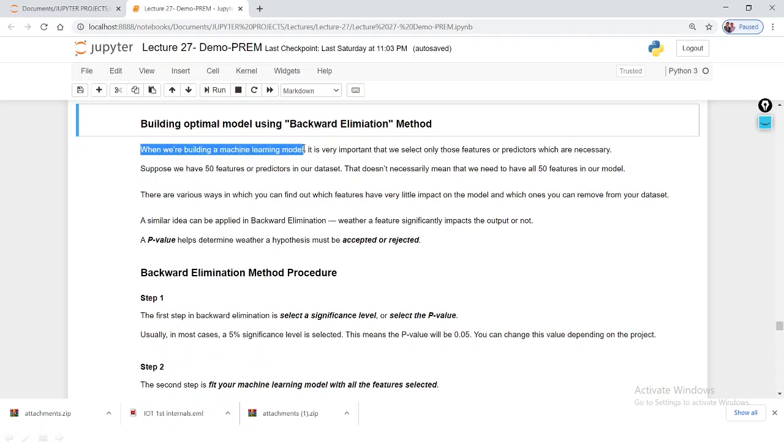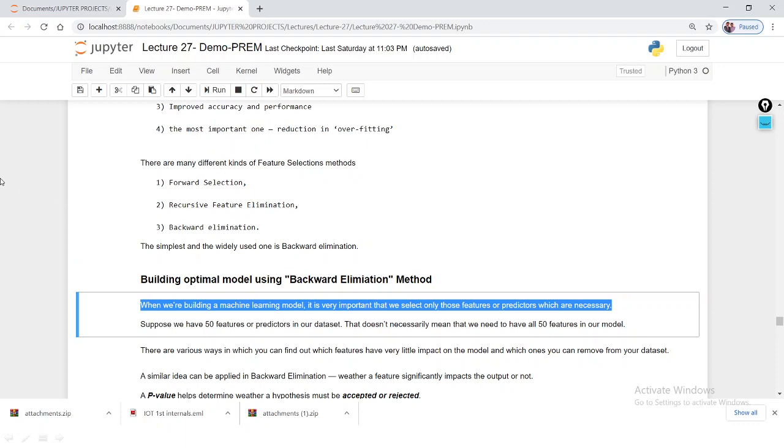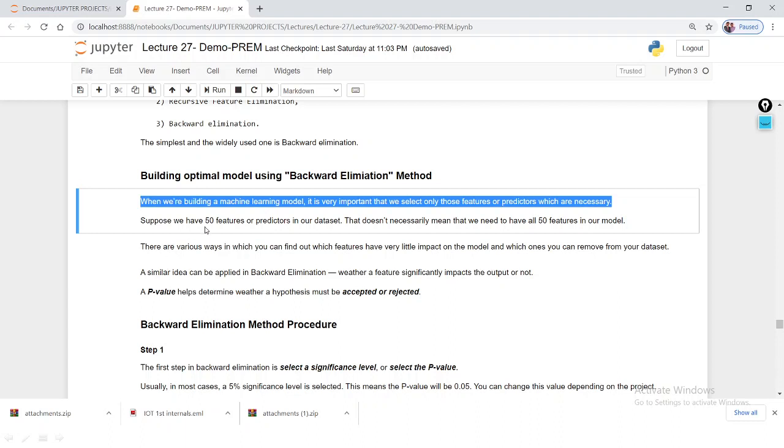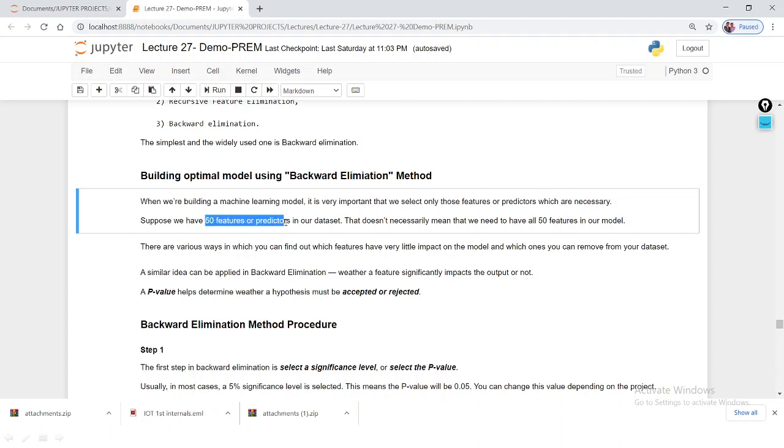When we build a machine learning model, it is very important that we select those features or predictors which are necessary. Among the 8 features we have to identify which features are most important for making the model. Suppose for example you have 50 features. That does not necessarily mean that we need all 50 features in our model. When you apply feature selection among the 50 features, you can use a method like backward elimination to choose the best features.